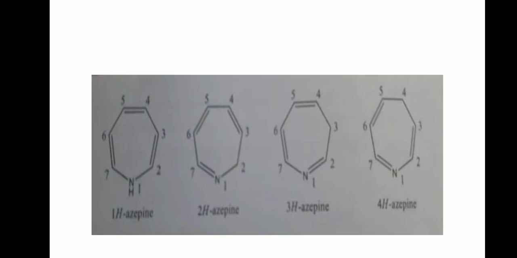These are the various tautomers of azepine: 1 hydrogen azepine, 2 hydrogen azepine, etc. And here the number before the hydrogen indicates the position at which there is a free hydrogen atom. In 1 hydrogen azepine there is a free hydrogen atom on the first position, and in 2 hydrogen azepine there is a free hydrogen atom on the second position, and in this way it is named.